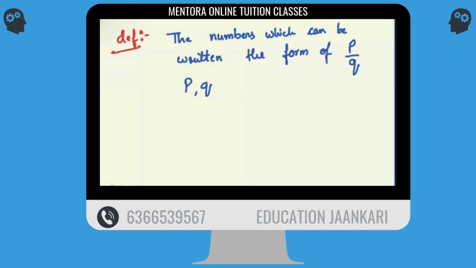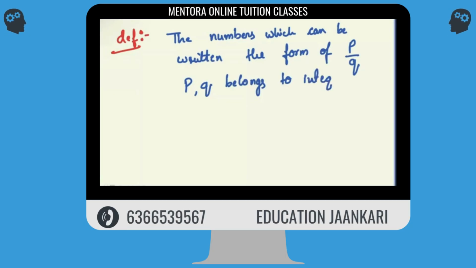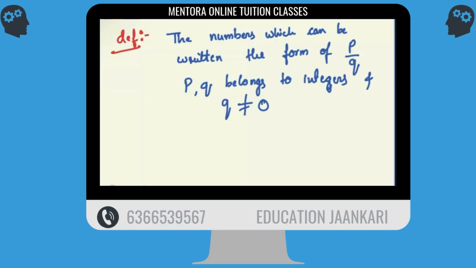You got to know about the integers clearly, right? Yes. Here P and Q belong to integers, and Q should never be equal to 0. Fine. Let me give you a few examples for that.